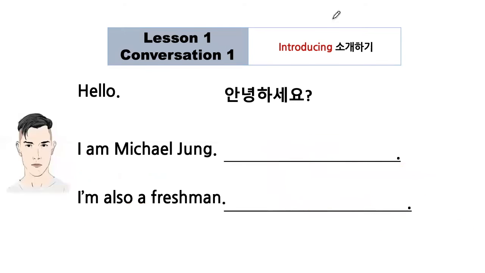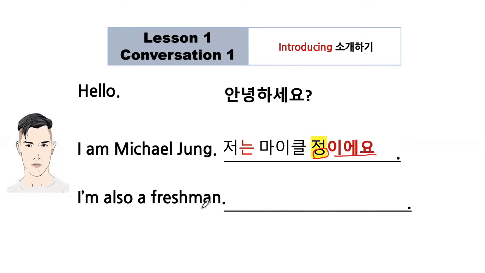And then lastly, let's go for this example. Hello, I'm Michael Jung. I'm also a freshman. 저는 마이클 정이에요. Once again, after this consonant, 이에요, right? And then for this topic marker, 는, 저는 마이클 정이에요.